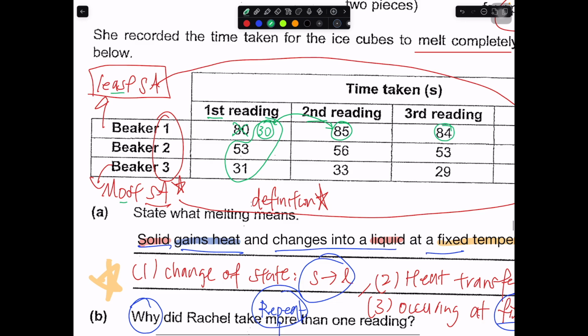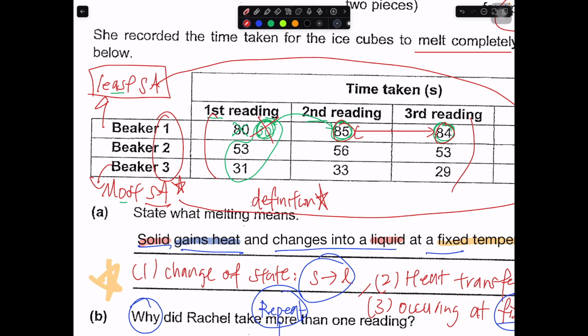Okay, third reading. If you got 84, 85, and 30, you should already know that the one with the 30 is wrong. Because when you repeat more times, you have more confidence in these two readings that they are the correct ones, because the result appears more times. So when you are repeating the reading, it gives you a sense of confidence that your reading is more or less correct, and it allows you to check whether your readings are indeed trustable.